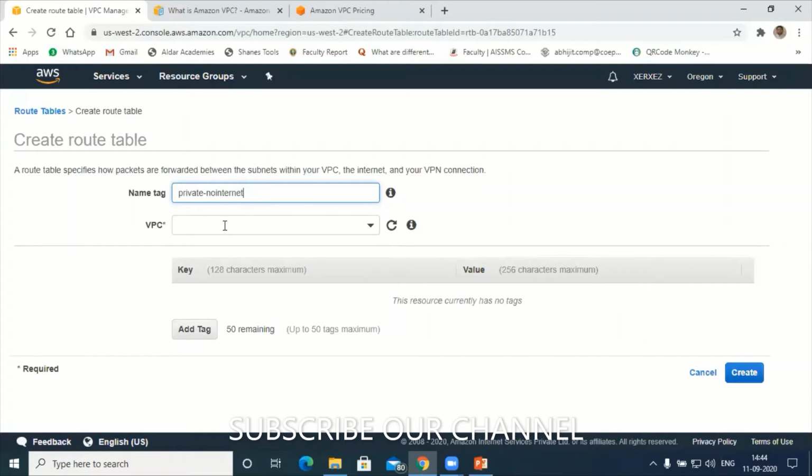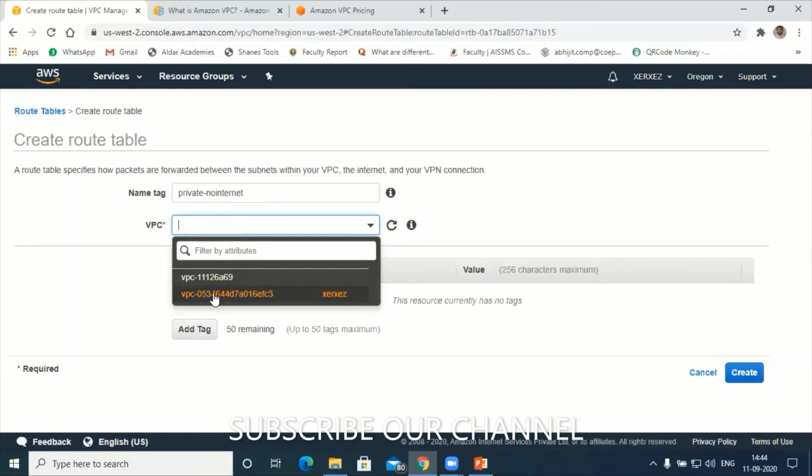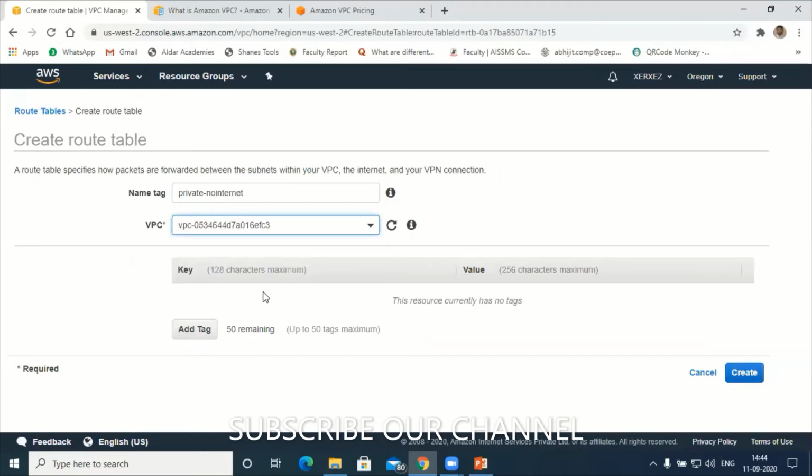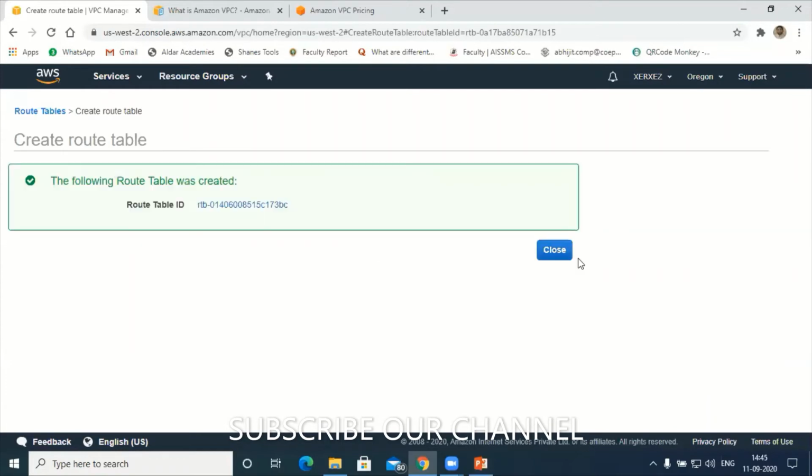Remember, inside the VPC there are 2 more subnets, private 2A and private 2B. Understood? I'll connect them to the network, but I will not give the access permission for packets. So name tag: private no internet. For VPC, I will select my custom VPC, XCR, XCZ. The tag is already given. Let's try to create it. Close this one.